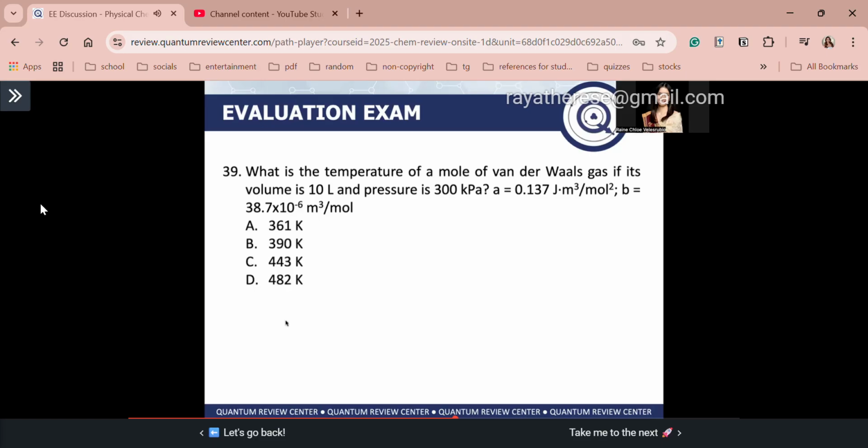So let's solve guys. These are the givens. And then we have to solve again for the temperature. Given naman lahat guys, pero convert lang natin si pressure, 300 kilopascal. Gawin natin pascal, okay?